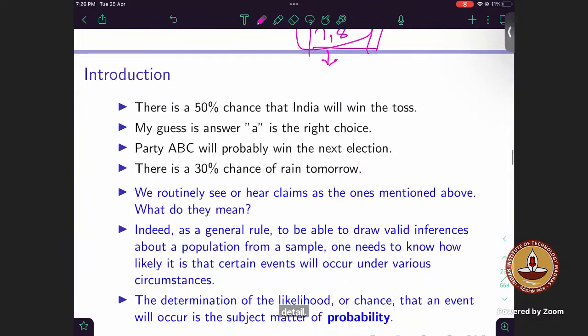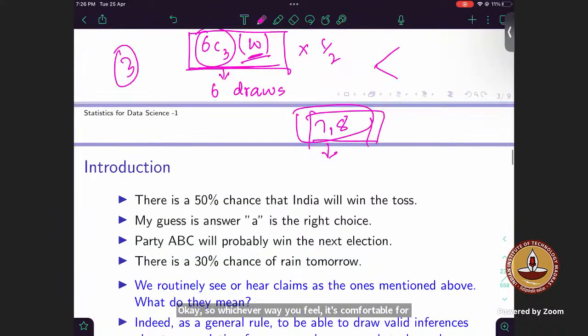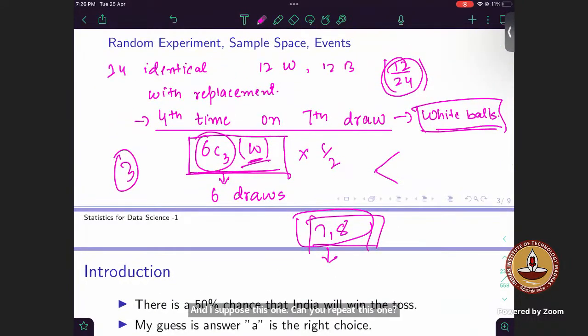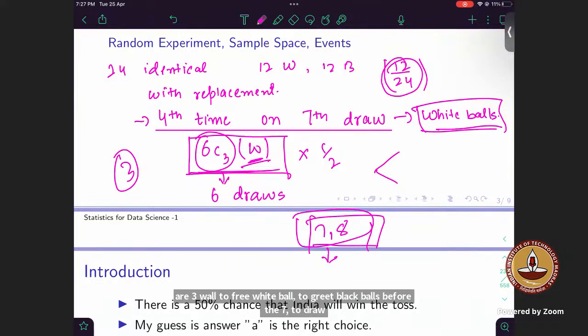Suppose this one, can you repeat this one? How did you solve this? I took all the combinations. There are 3 white balls and 3 black balls before the 7th draw, right? So there is one combination of that, and then for the remaining ones you can take a combination, and that would become your event.